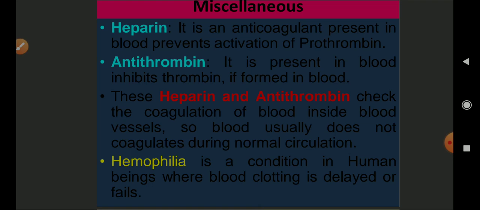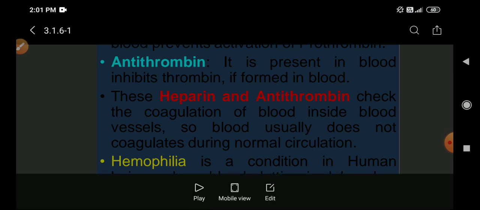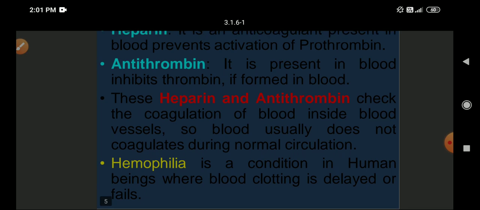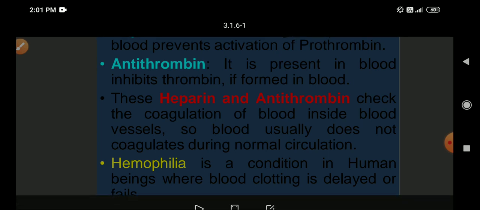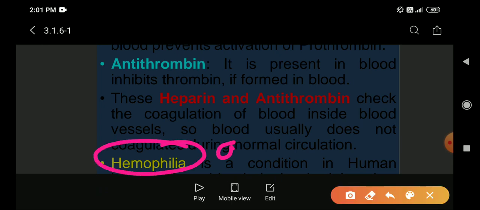Antithrombin is present in the blood and inhibits the formation of thrombin. So antithrombin is also important, and heparin is also important. Both of them check the occurrence of coagulation in the blood. The next one is hemophilia. Hemophilia is a condition in human beings where blood clotting is delayed or fails. For example, if a person's blood does not clot for a longer period of time, that person is suffering from hemophilia, and hemophilia is a genetic disorder.